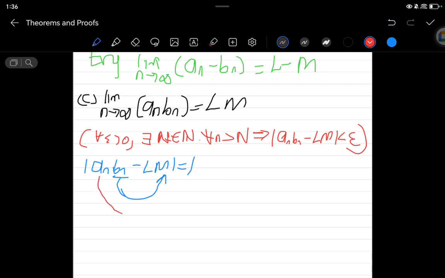I need to take this and M, or b and this. I know a_n is equal to L, but I won't take a_n and L. I'll take a_n and M. So I'm going to take the opposite of this and multiply them, then add there and subtract. So I'm going to say a_n b_n, and then I subtract.